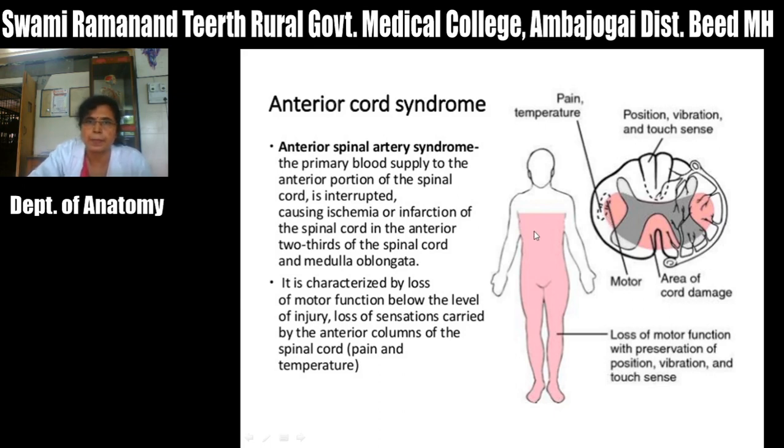funiculus, is also damaged. So in this anterior cord syndrome there is loss of motor function with preservation of position, vibration and touch sensation. Why is there preservation of position, vibration and touch sense, that is the fine touch? Because these sensations are carried by the tracts of the dorsal funiculus, that is the fasciculus gracilis and fasciculus cuneatus. So they are present in the posterior part, and these sensations are preserved.